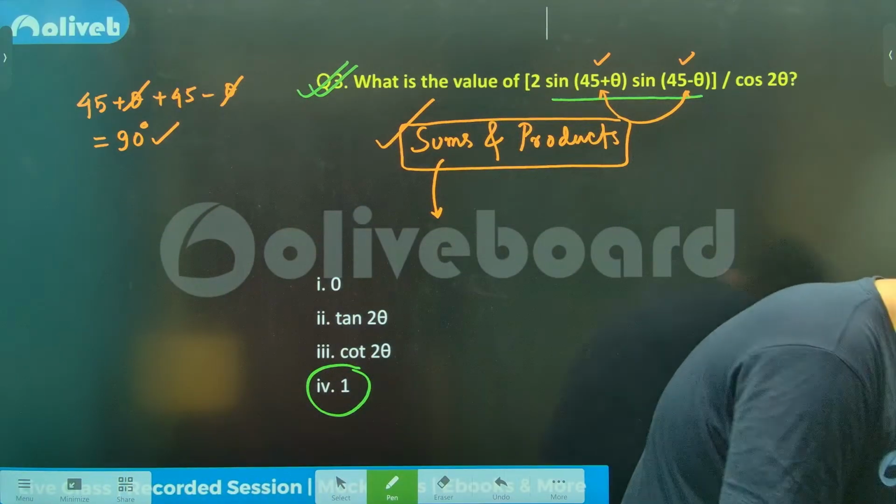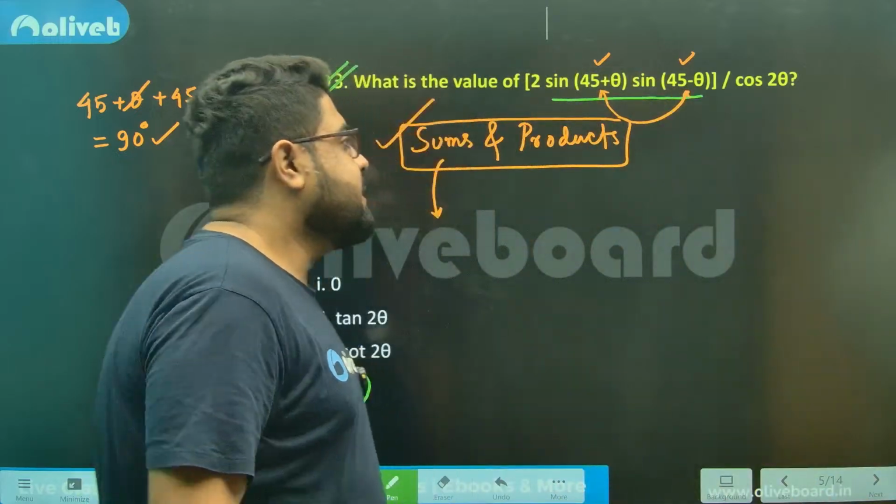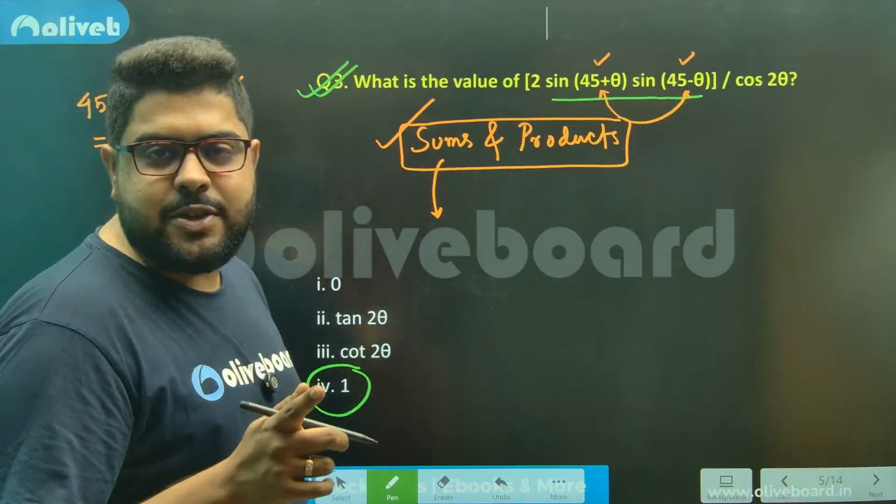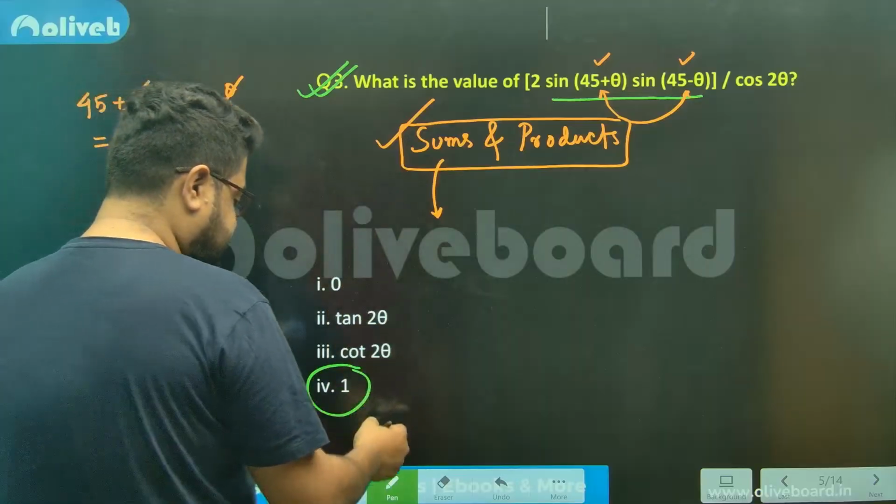Siddharth, very good evening, brother. Very good evening, Siddharth. How was your result? How was your result, brother?